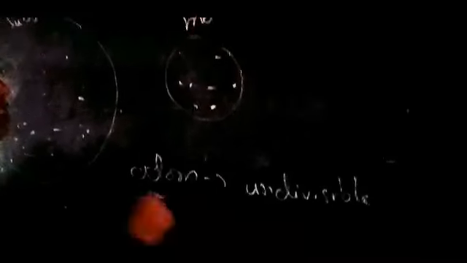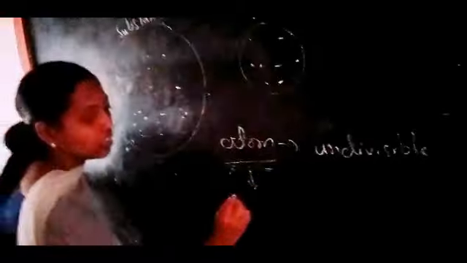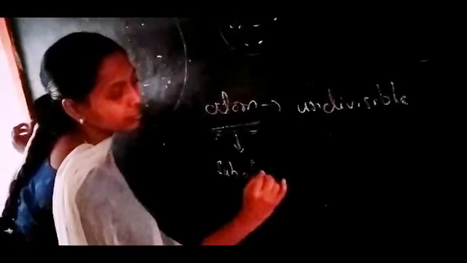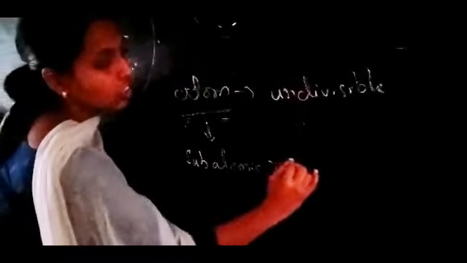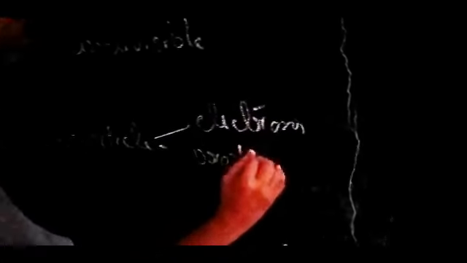Now, coming to this atom. What is an atom? An atom consists of subatomic particles. What are these subatomic particles? We all know electrons, protons and neutrons are the subatomic particles of an atom.